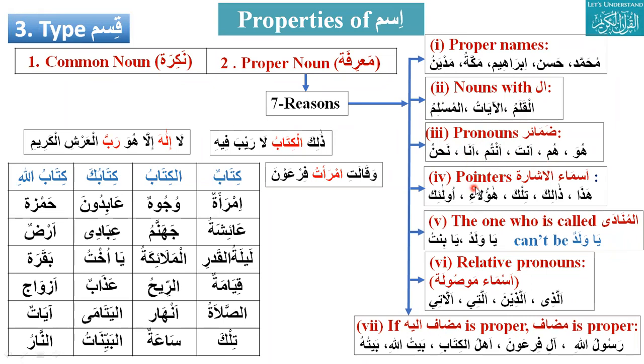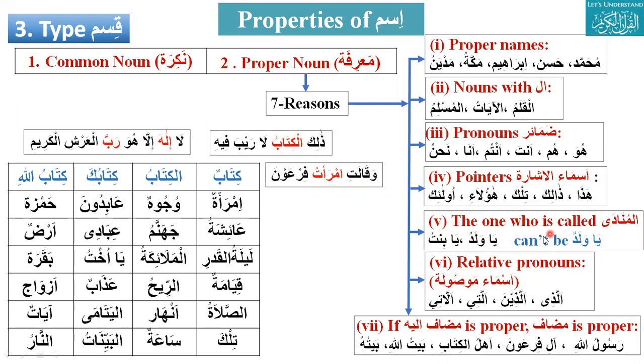And then the fourth is pointers, or ismul ashara, like haza, zalika, tilka, haulai, or ulaika. Just if you can translate them, for audience remembrance. Haza, this; zalika, that; tilka is feminine of that. And haulai is those, and ulaika is also those.